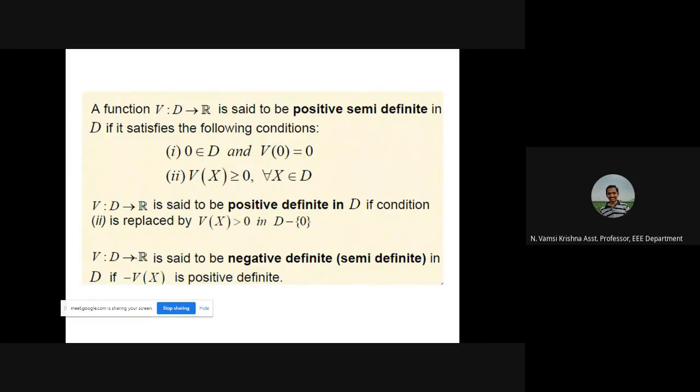So generally we always talk about positive definite. If you want to prove that it is negative definite, we take the negative of that function, minus V of x. For the given function, we take the negative sign when we prove that it is positive definite. Okay.